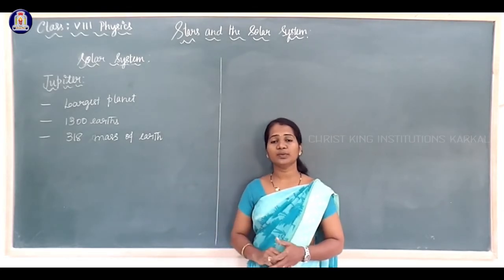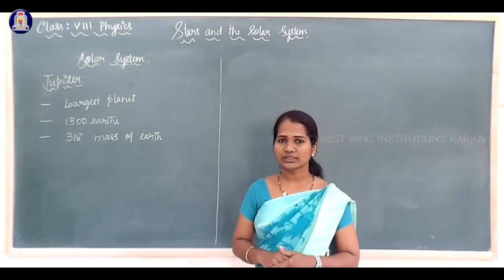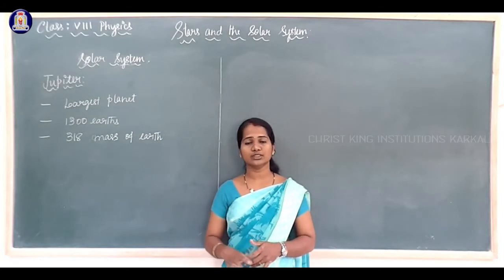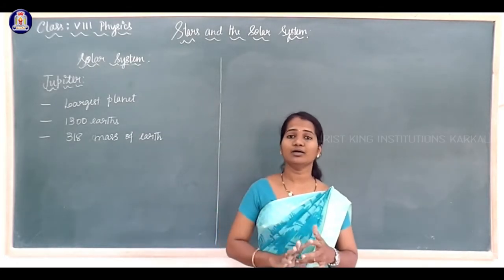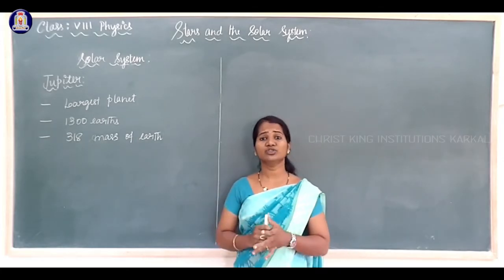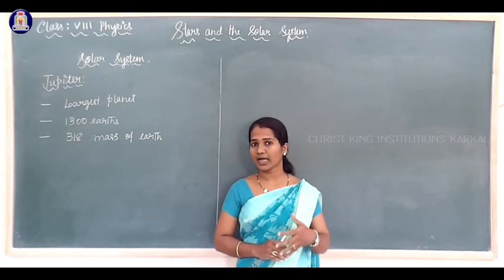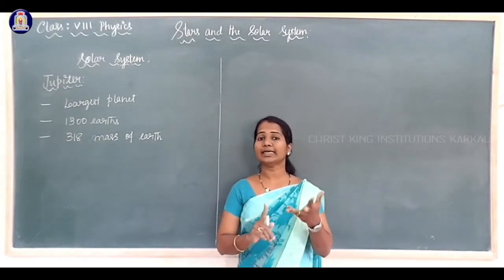This planet Jupiter has many moons or natural satellites. Out of these moons, there are four main moons which are very large. The main four natural satellites are Io, Europa, Ganymede and Callisto.